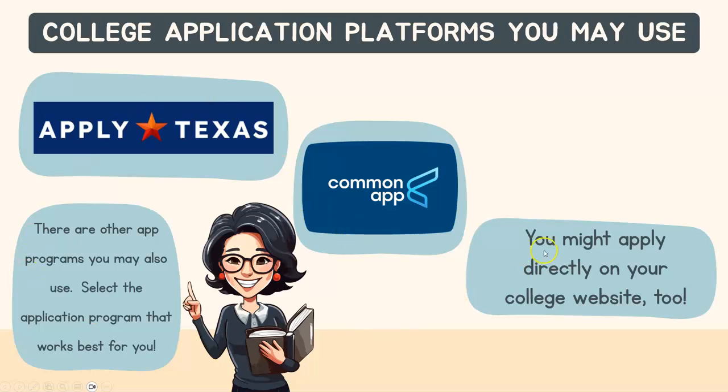Any other of them will not, which just means that you will have to manually update your application statuses as they come, whereas Common App will automatically sync. But Common App only houses about 20 Texas institutions, so if you're for sure only staying in Texas, then Apply Texas is the way to go.